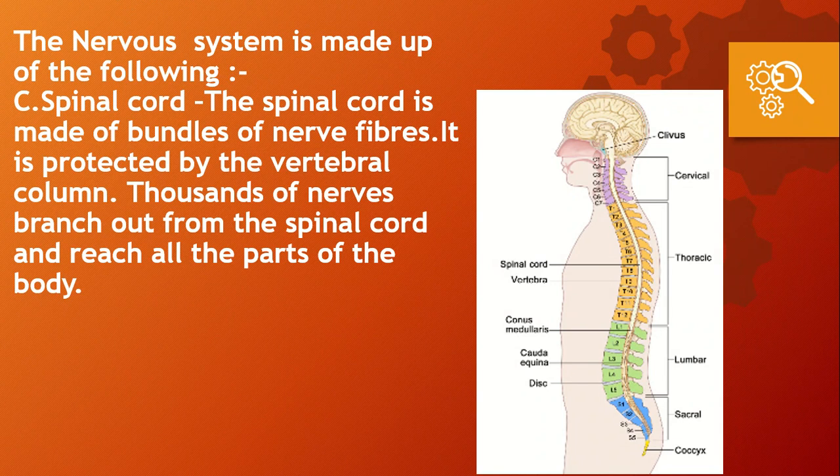The nervous system is made up of the following: spinal cord. The spinal cord is made up of bundles of nerve fibers. It is protected by the vertebral column. It extends from the medulla and passes through the complete vertebral column. Thousands of nerves branch out from the spinal cord and reach all the parts of the body.